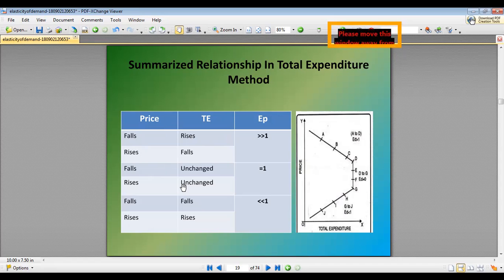When there is no change, price falls, total expenditure remains unchanged, price rises, total expenditure remains unchanged, Ed value will be equal to 1. From D to G, Ed value is equal to 1. Then if the price falls, total expenditure also falls, and if the price rises, total expenditure also rises, then Ed value will be less than 1. It means there is a same-direction relationship between the price and the total expenditure, then Ed value will be less than 1.